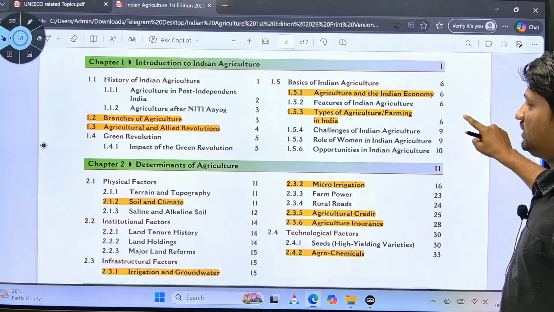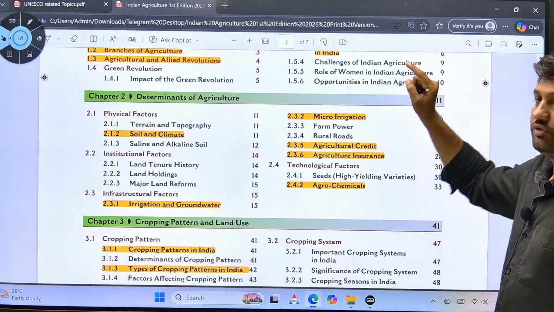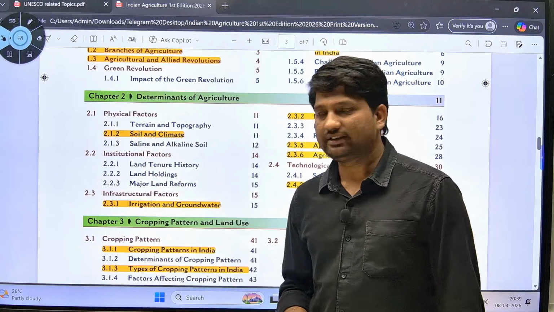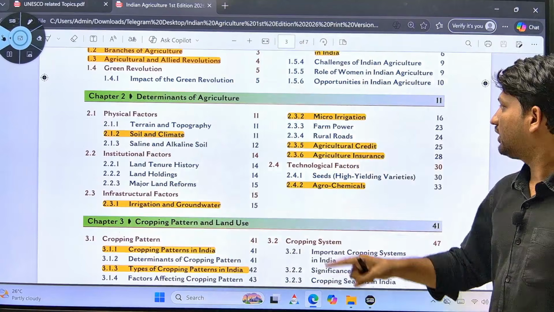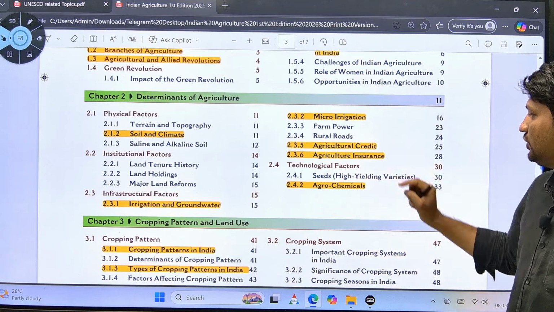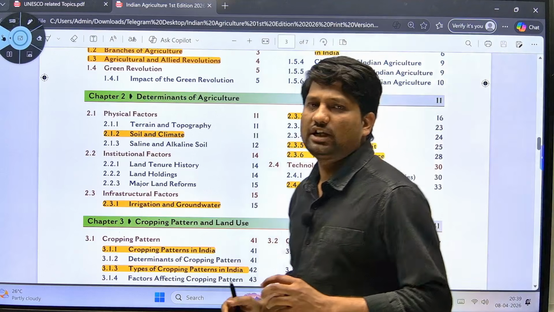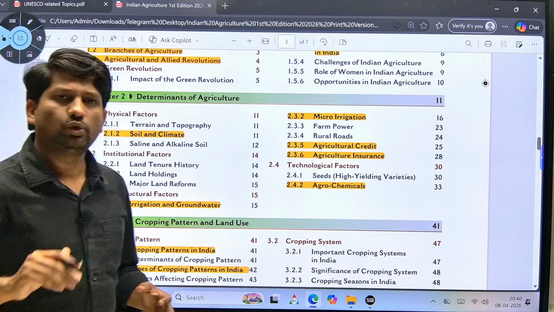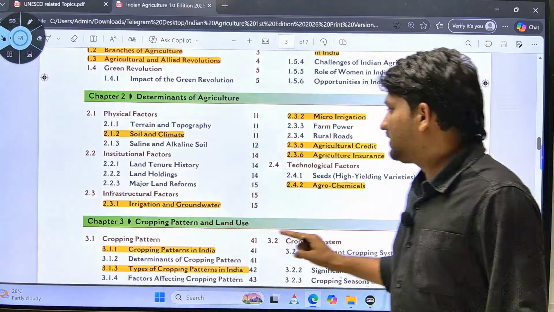Second, if you consider the chapter determinants of agriculture, you have to read for your upcoming prelims soil and climate, then irrigation and groundwater, micro irrigation, agricultural credit, agriculture insurance, and then agrochemicals. So instead of reading all the topics or subtopics from this chapter, you can focus only on these topics.